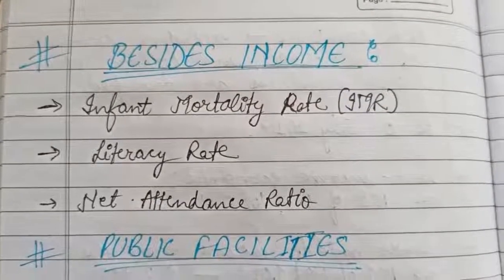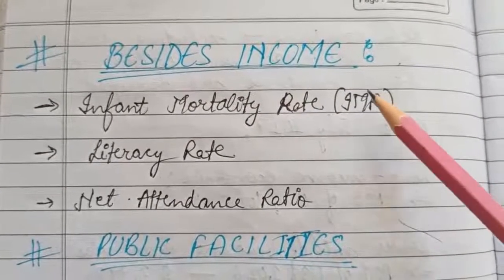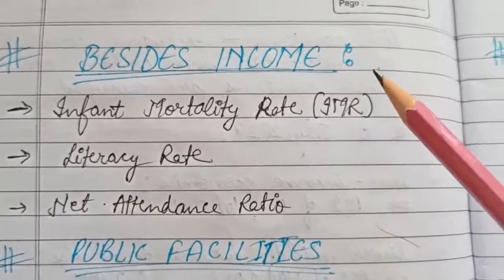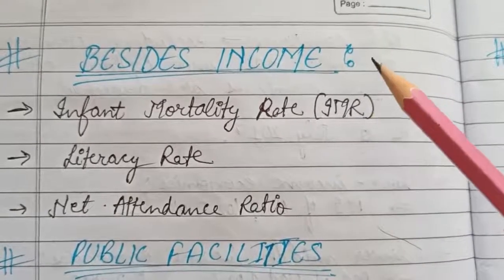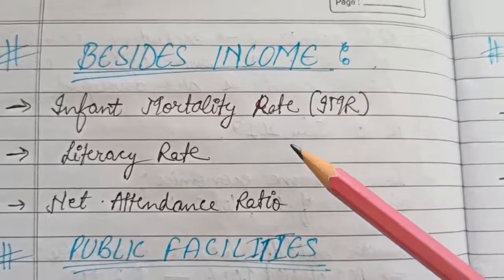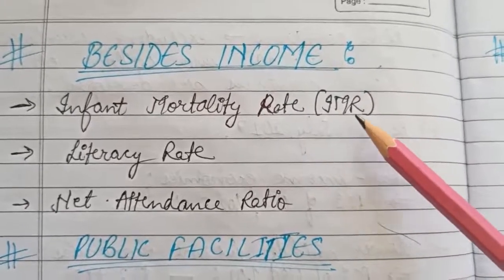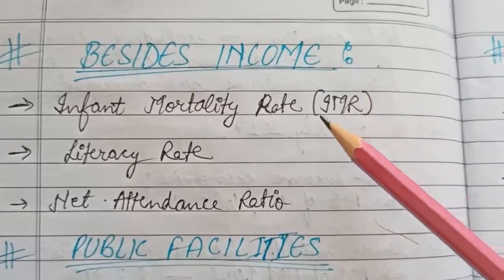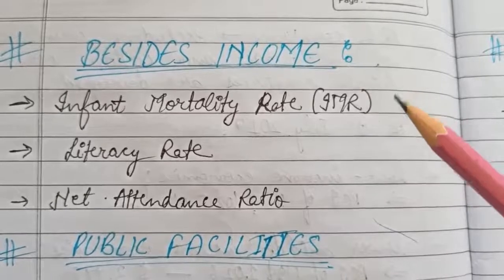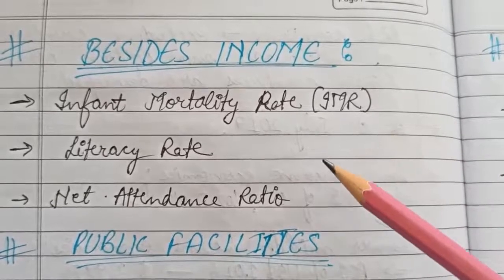Now the next topic I have divided is besides income. Now what does this mean? On the basis of only income, we cannot classify a country as a developed nation, underdeveloped nation, or developing nation. There are some other factors also which will tell us about the various conditions of a particular country.